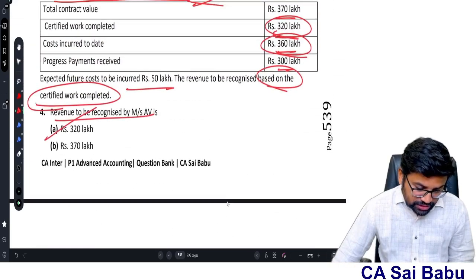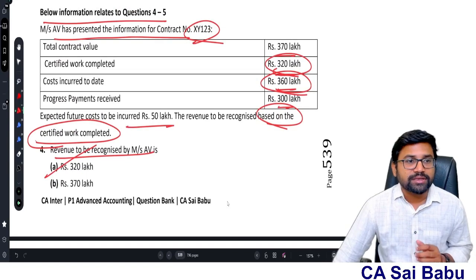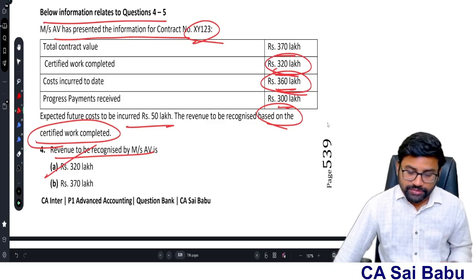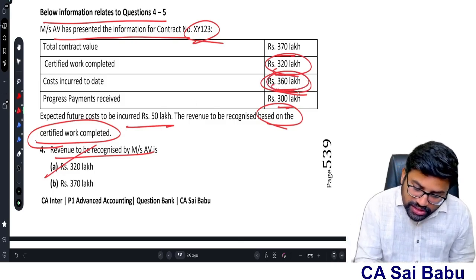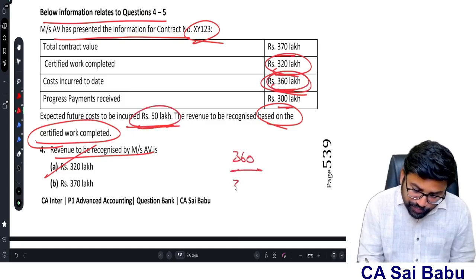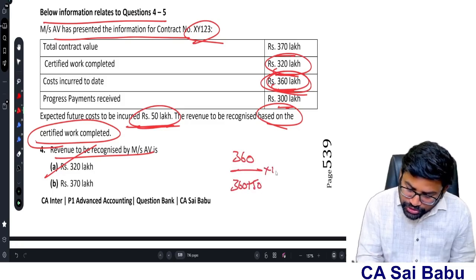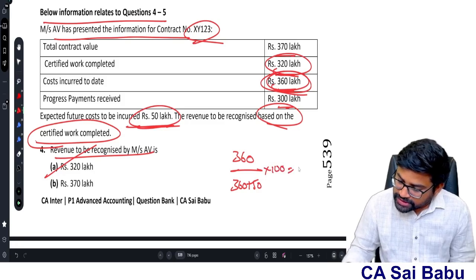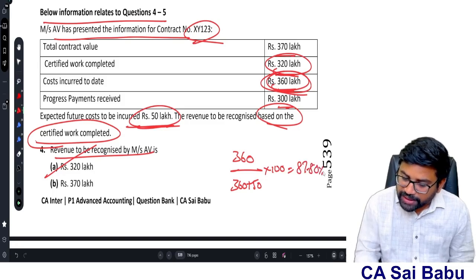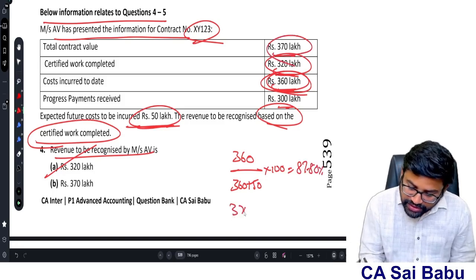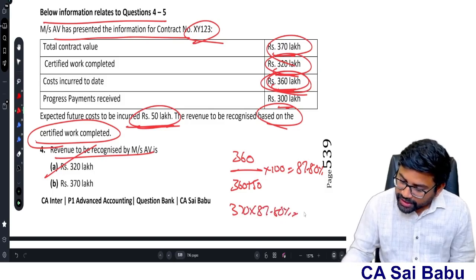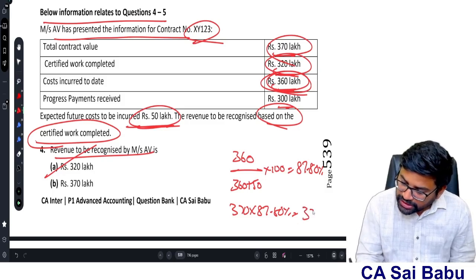That is 320. Sir, this is an assumption only, because generally we recognize based on percentage of completion, based on cost incurred. If you find out based on cost incurred, cost incurred 360, expected future cost 50. That means 360 divided by 360 plus 50, into 100. So 360 divided by 410. It will be 87.80. This is the percentage of completion. So on 370, if I apply 87.80, what is the revenue to be recognized? It will be 324.86.